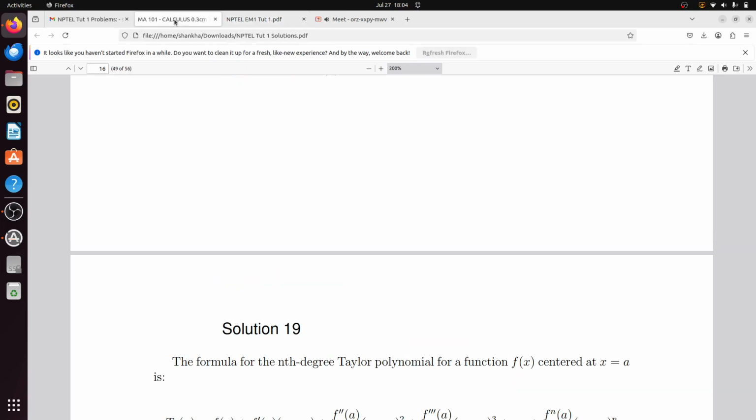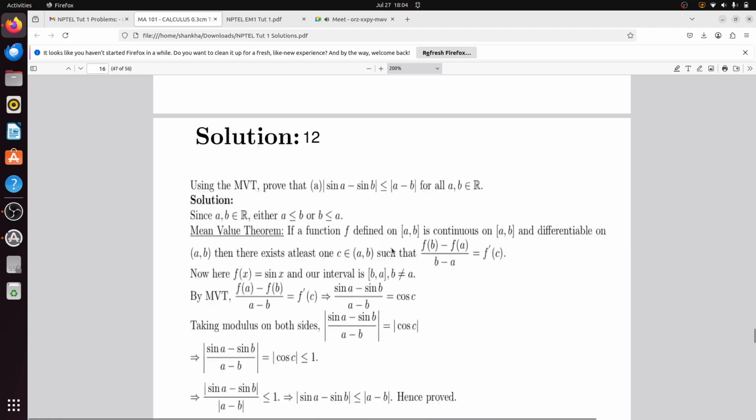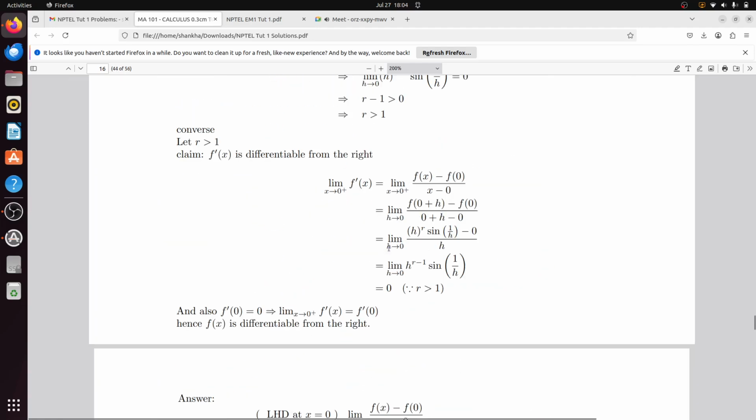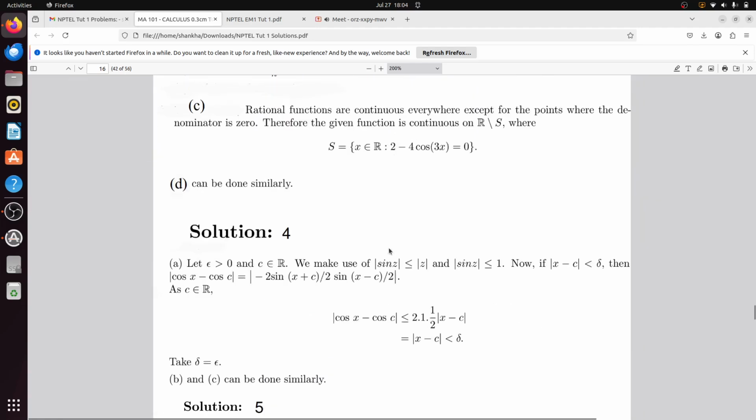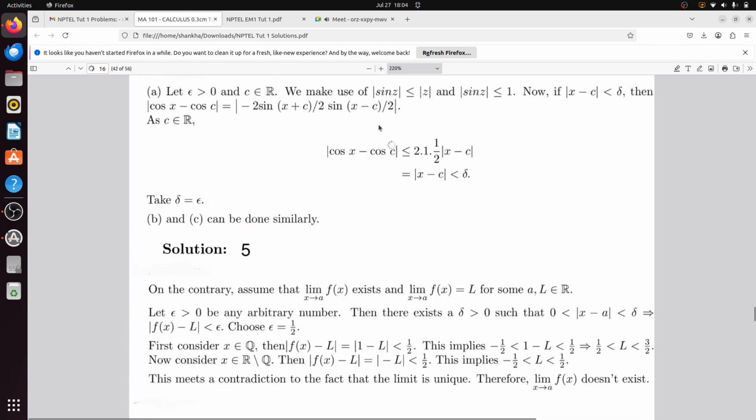Next problem. We will solve this using the method of contradiction.